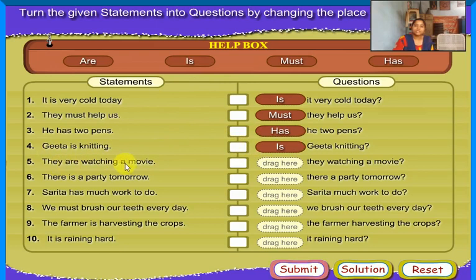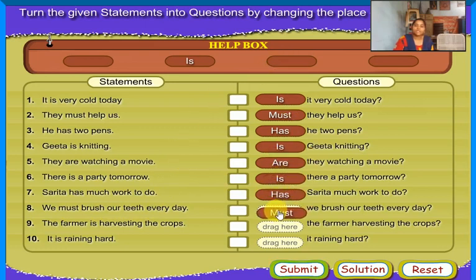They are watching a movie. Are they watching a movie? There is a party tomorrow. Is there a party tomorrow? Sarita has much work to do. Has Sarita much work to do? We must brush our teeth every day. Must we brush our teeth every day?